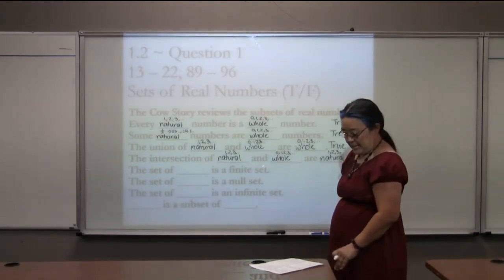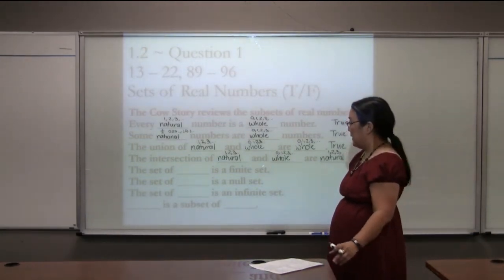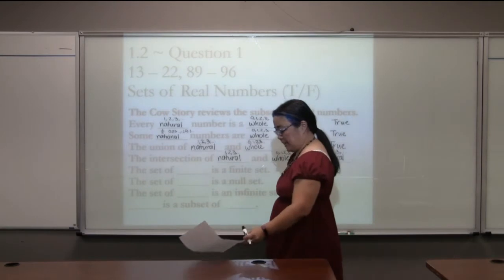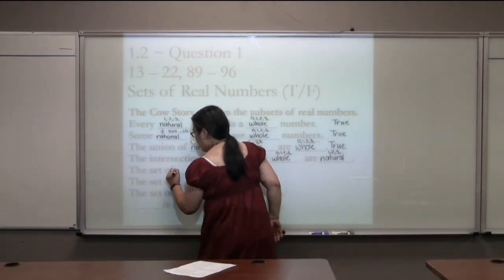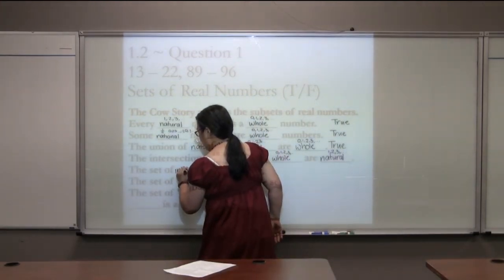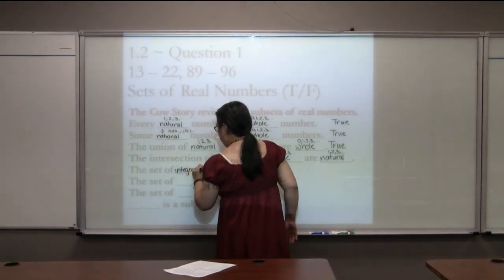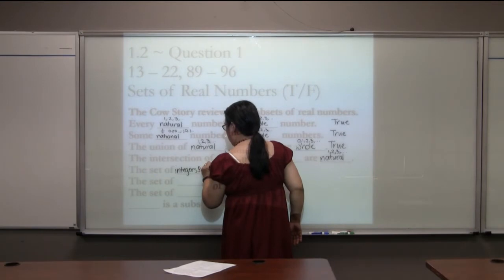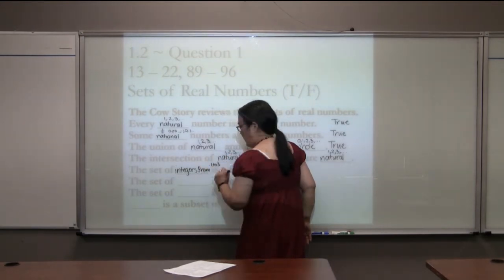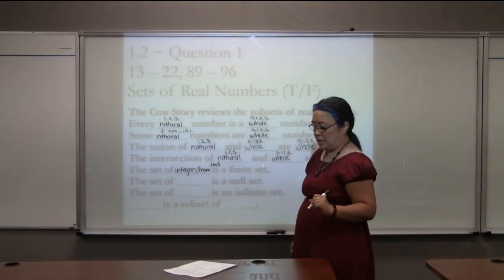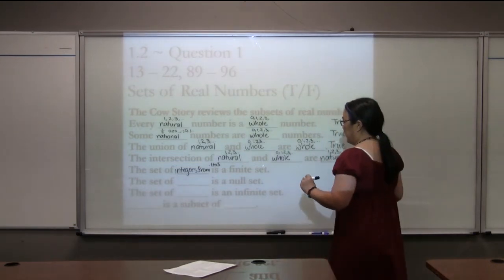A finite set. The set of integers from -1 to 3 is a finite set, meaning that I can count them out.